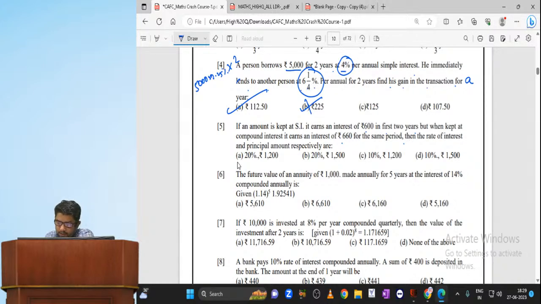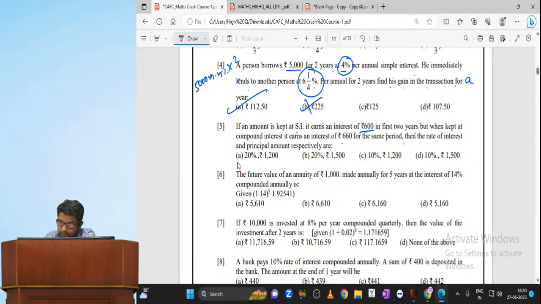Now, if an amount kept at simple interest earns 600 rupees. Guys, whenever there is a word problem, you need to be very careful, because if you are not focusing properly, you will end up reading two times. It is actually a waste of time.